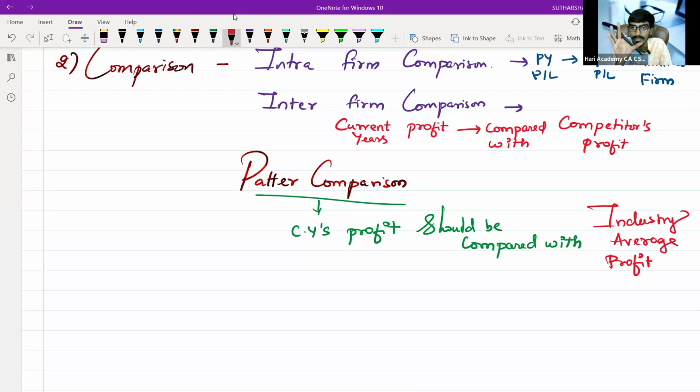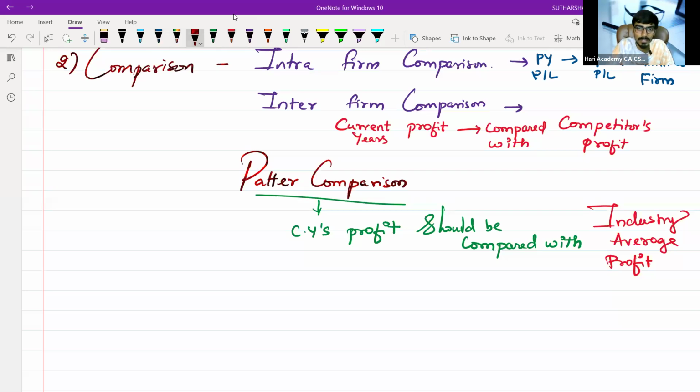If I take 10 companies, or basically 5 companies, such as BSNL, Airtel, Jio, Vodafone, or some other one, having 500 crores, 200 crores, 300 crores or some money, and you add that total and divide it by the number of companies, and compare your profit with that industry average profit, you should know what is the pattern of comparison you are having.